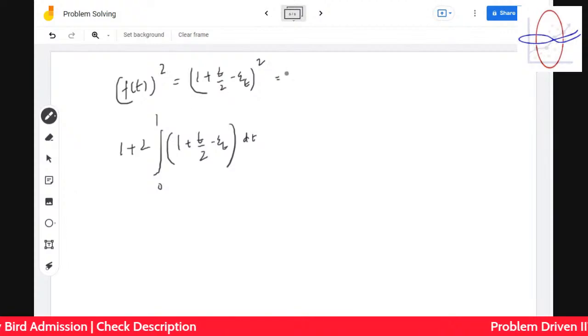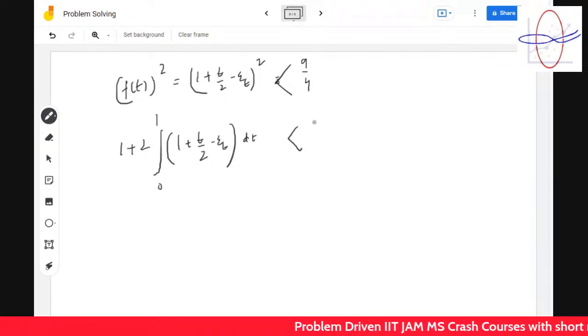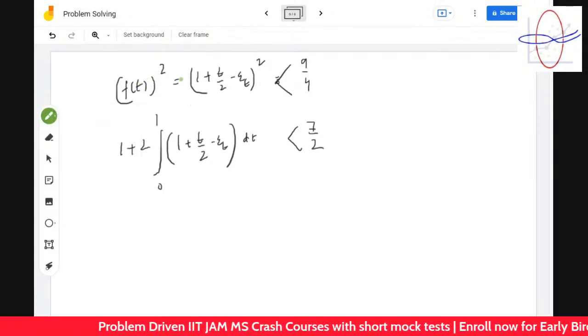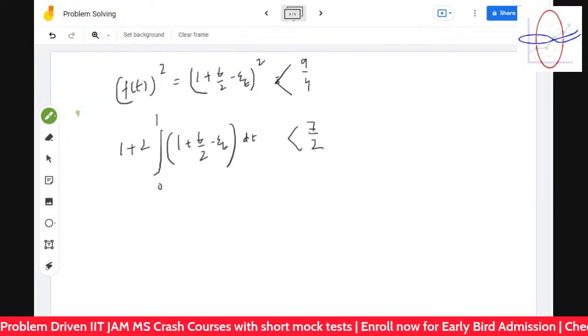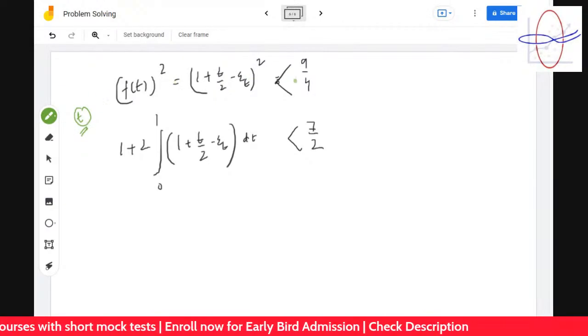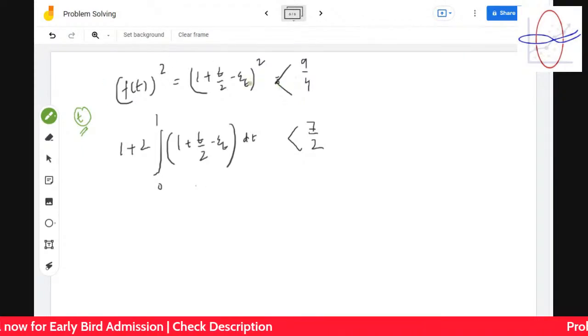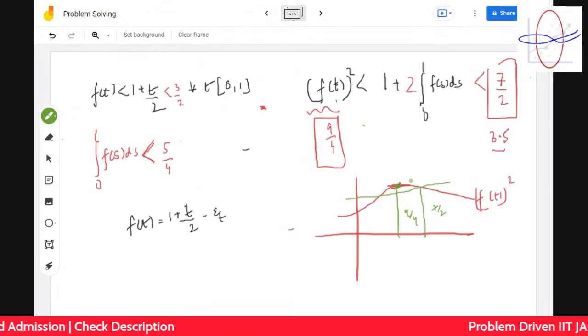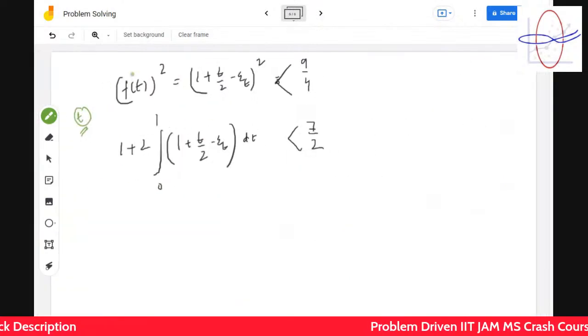Okay? We know this is less than 9 by 4 and we know this is less than 7 by 2. So what we have to find is such a point such that this value becomes more than this. That's our intuition from the geometry. You have to find such a t such that this becomes more than this.